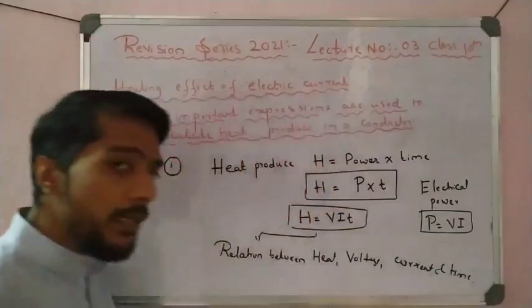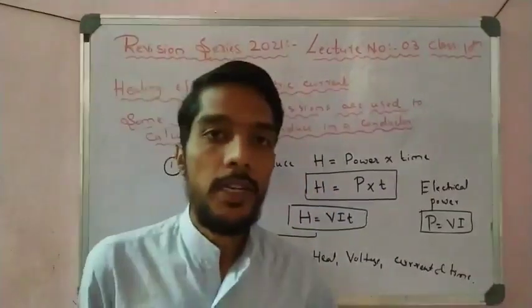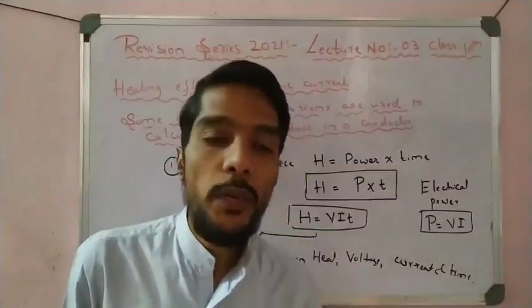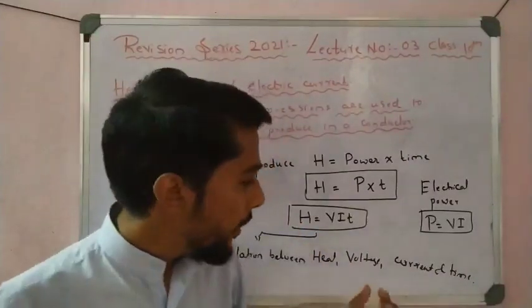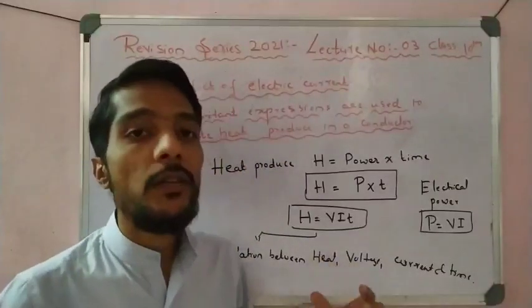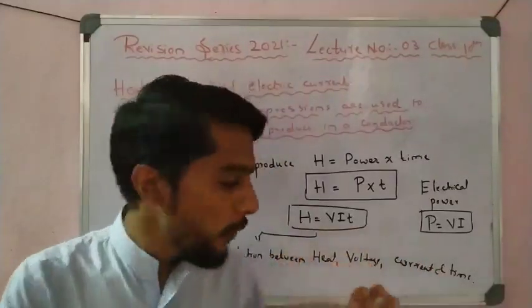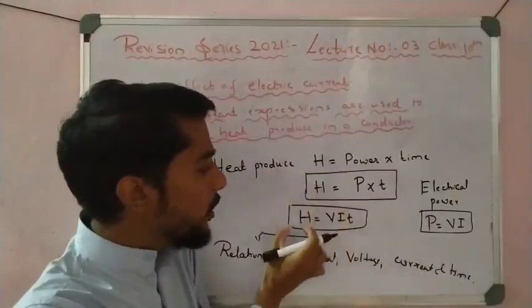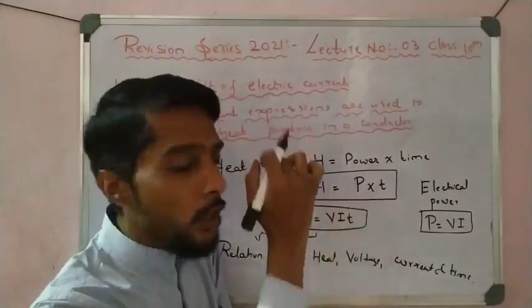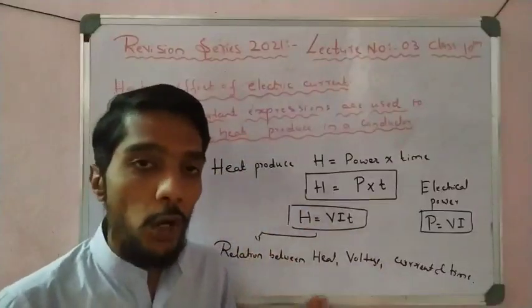That is very important, a question for 1 mark. What is the relationship between the current I flowing through a conductor of some voltage and the heat generated? What is the relation between heat, voltage, current and time? So this is the answer: H is equal to VIT, students.